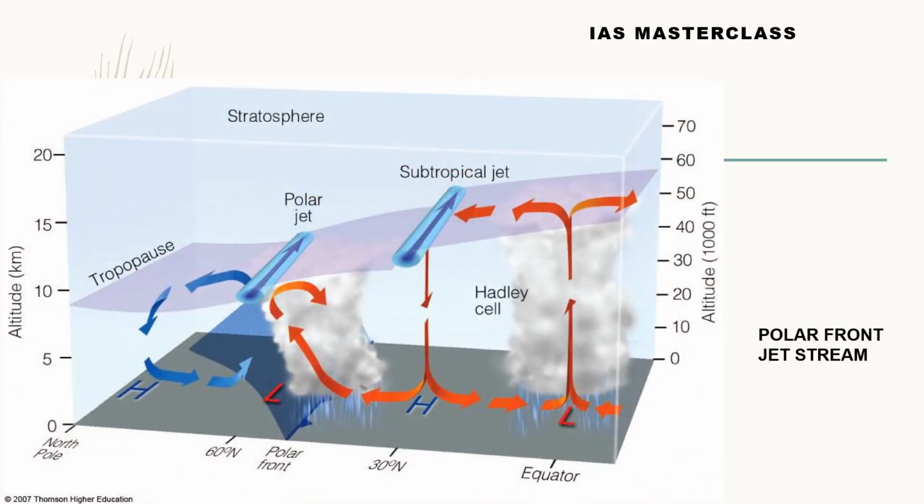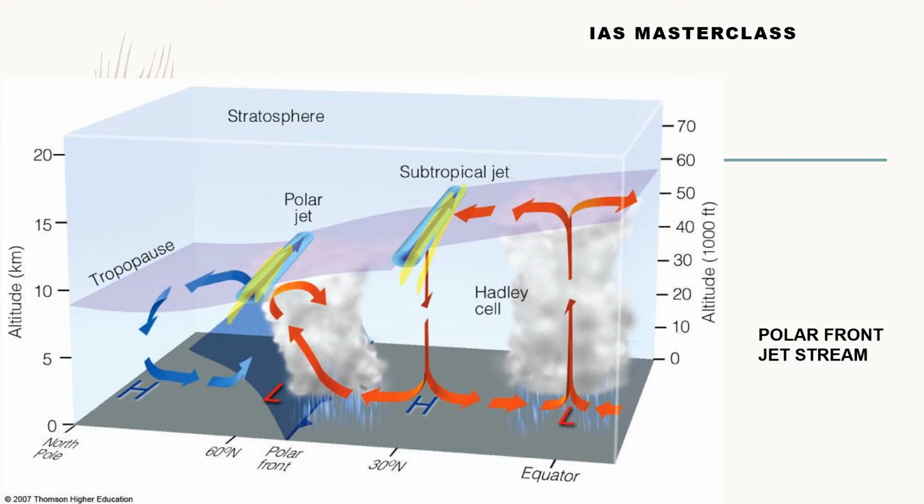In this diagram it clearly shows where you find the jet streams. The polar front jet stream is here, at the converging point between what two cells? One is the Ferrel cell and the other the polar cell. And you have the subtropical jet stream, which is at an even higher altitude.